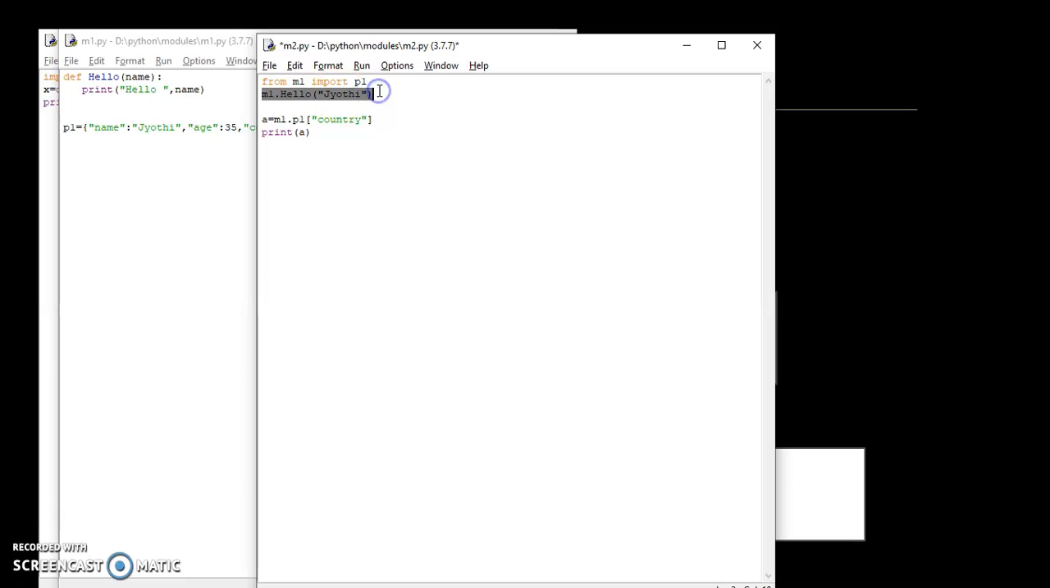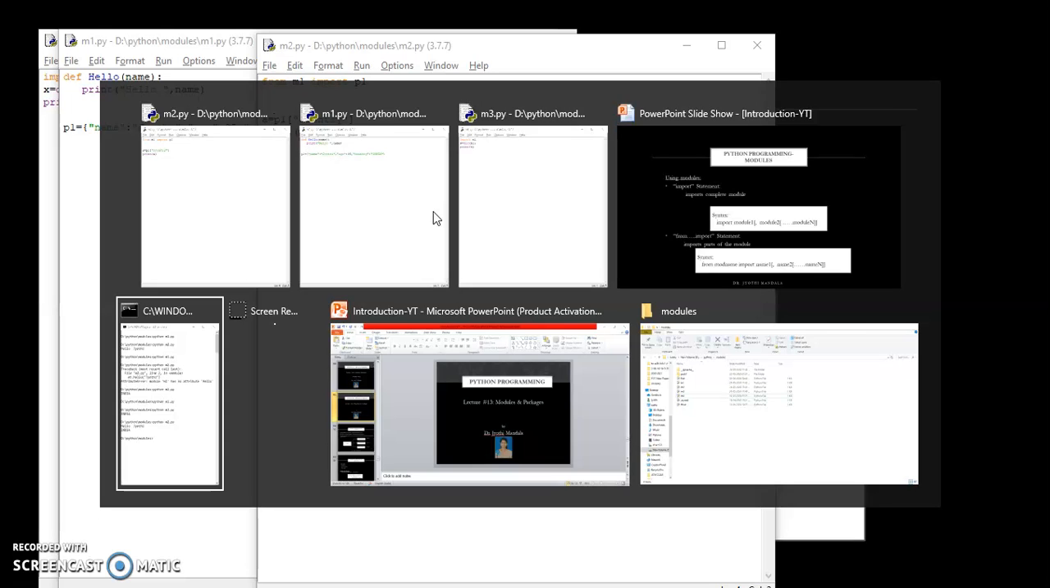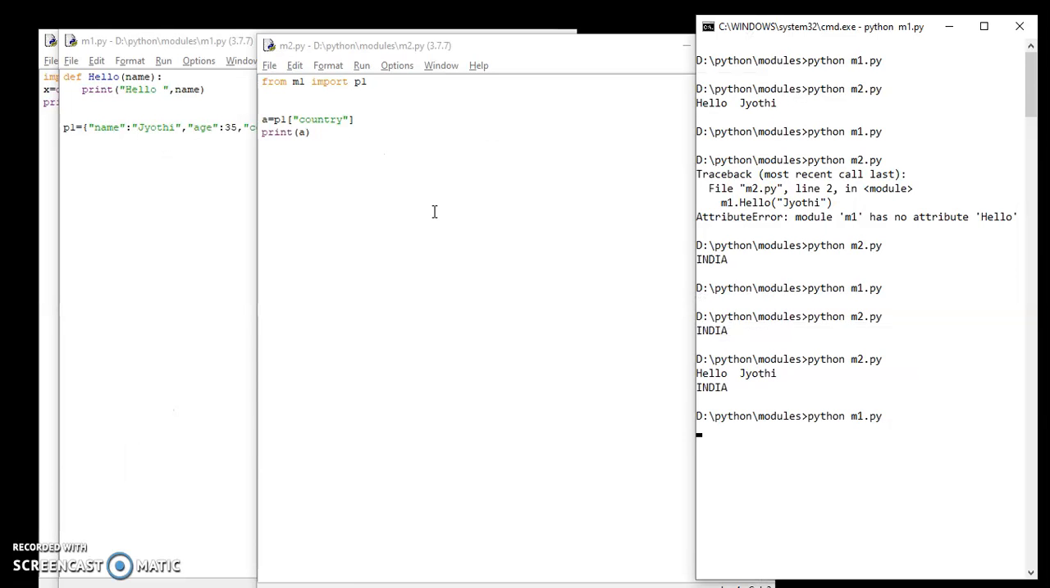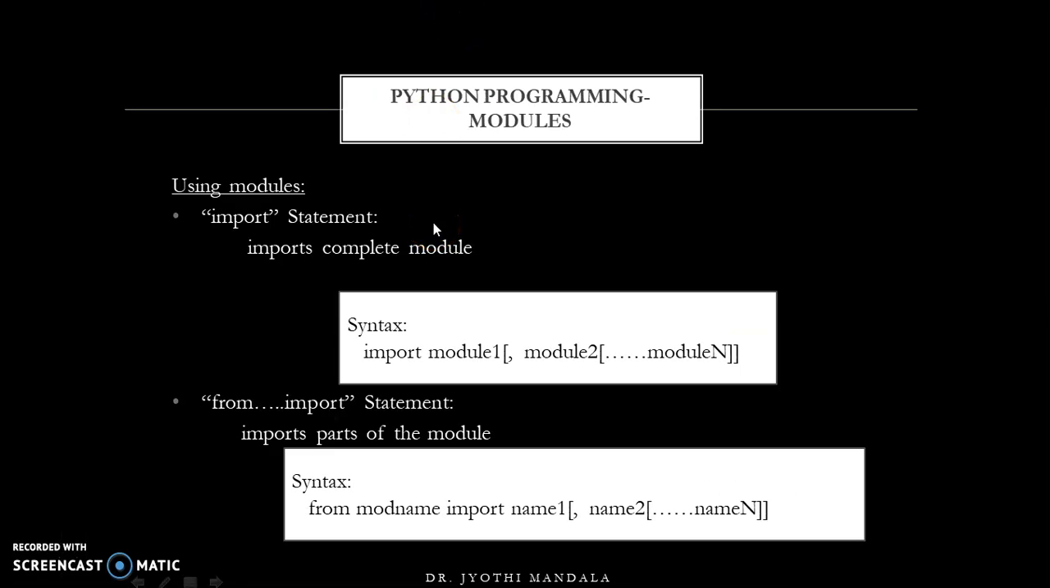So this you can't use. If you are doing like that, this is not at all required. I think you are all understanding. So what we'll do, we'll again go to our command prompt. So M1 we have already executed, and m2.py. If you are executing that one, India. But if you are trying to access this function, you will get an error. Why? Because we are not allowing m2 to use this one. We are only allowing it to import p1 only. Got it, all of you? So this is how modules can be used.